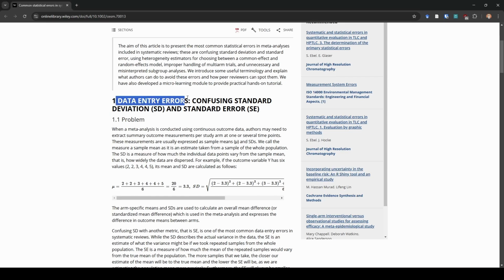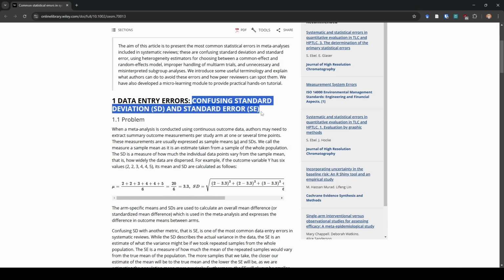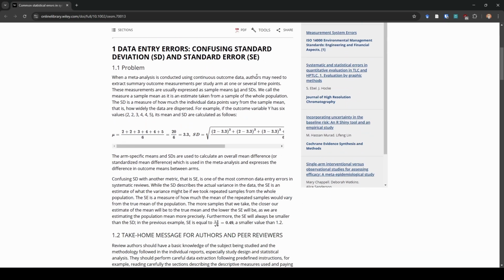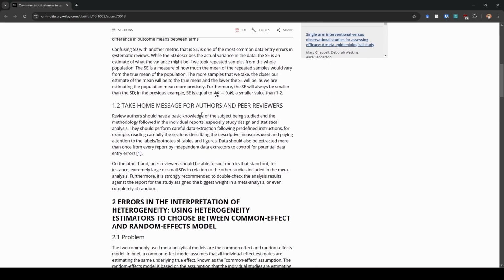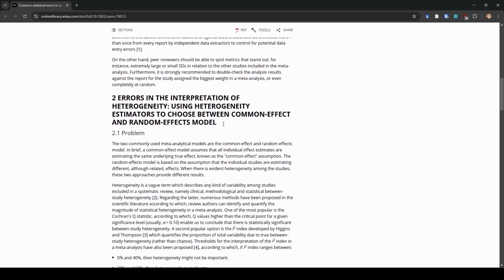So the first issue that we see, data entry errors. Now, there's a lot that can happen here, but the one that they highlight is the difference between standard deviation and standard error. They are not the same thing. Let me say that again. Standard deviation and standard error are not the same thing. They are statistically related to one another, but they are not the same thing. So we need to be careful about which one we are recording, and that's all I'm going to say about that. Read the paper for more information about that.